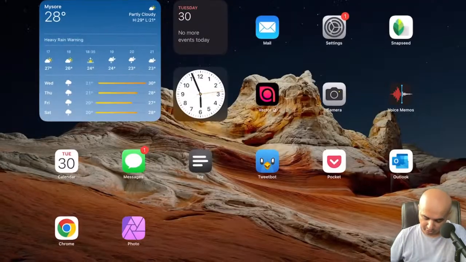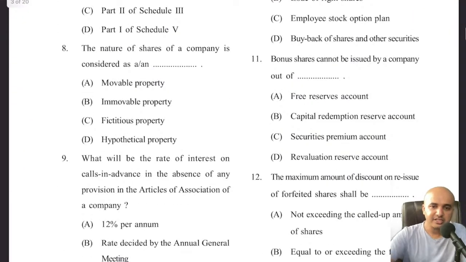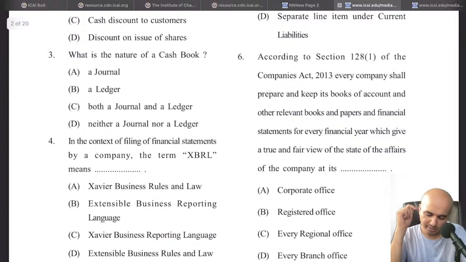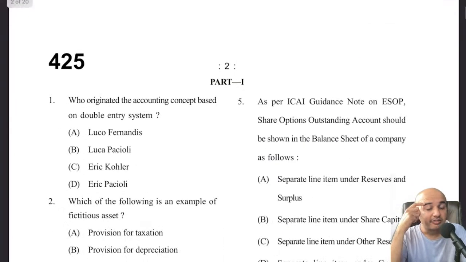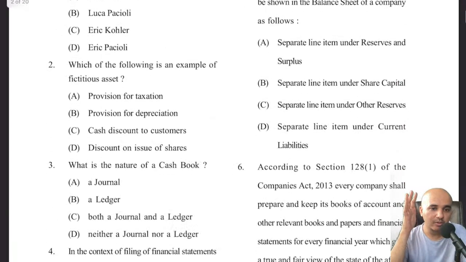Obviously, I wanted to show you something here because this is the objective scheme of the exam. So this is how your exam paper will be, wherein they will ask questions like this. It will be mostly a facts-based exam because they will ask you things and you'll have to remember and answer. But obviously there'll be problems as well.